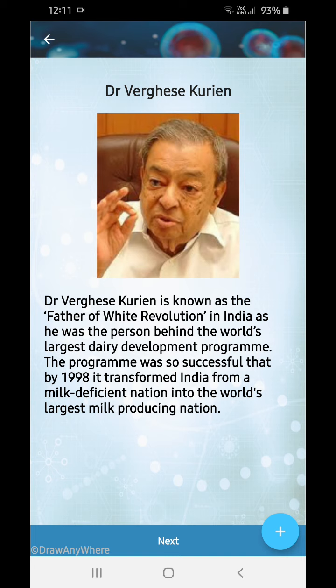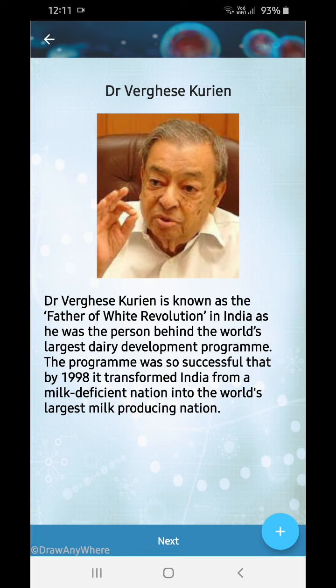The program was so successful that by 1998, it transformed India from a milk deficient nation to the world's largest producing nation. Okay, so once India did not have much milk, there was very little milk, and now it is one of the largest milk producing nations. How? Through the white revolution.